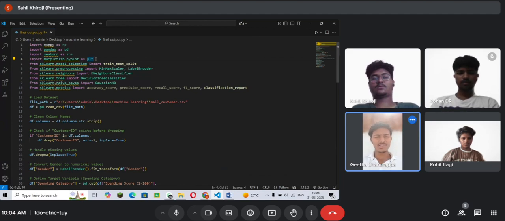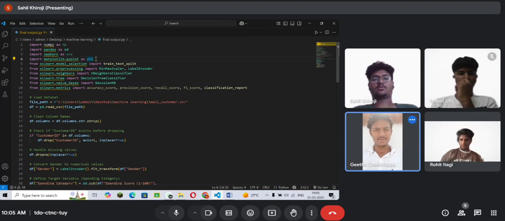In the next, from sklearn.model_selection import train_test_split. This imports the train_test_split function, which is used to split the dataset into training and testing sets. In the next line, from sklearn.preprocessing import MinMaxScaler, LabelEncoder. MinMaxScaler is used for normalizing numerical features by scaling values between a specified range. And the next, the LabelEncoder converts categorical labels into numerical format.